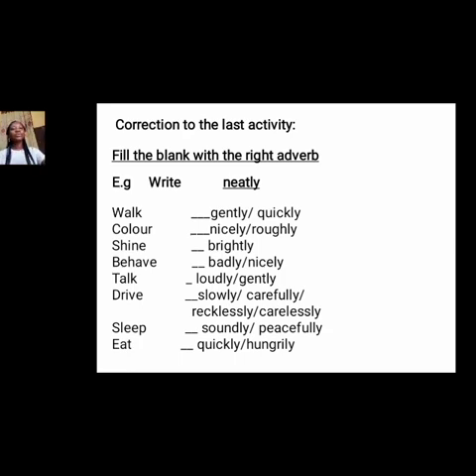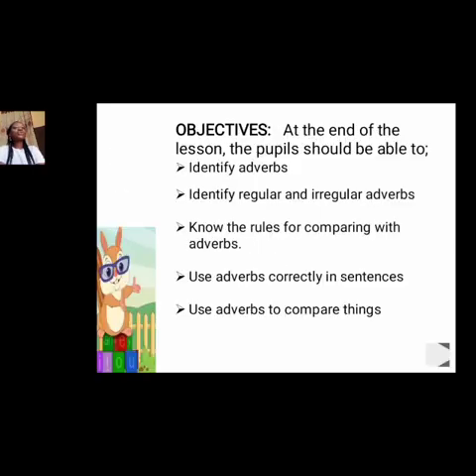Bravo. Okay, so at the end of today's lesson, you should be able to identify adverbs, identify regular and irregular adverbs, know the rules for comparing with adverbs, use adverbs correctly in sentences, and you should also be able to use adverbs to compare things.